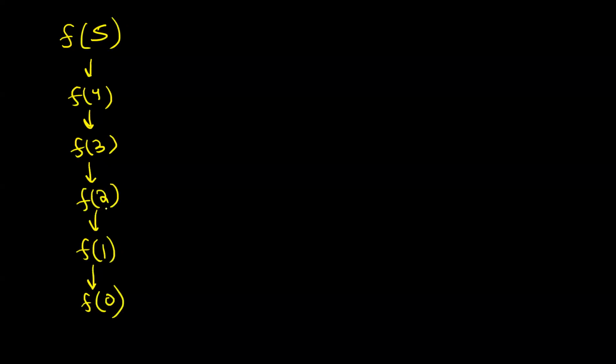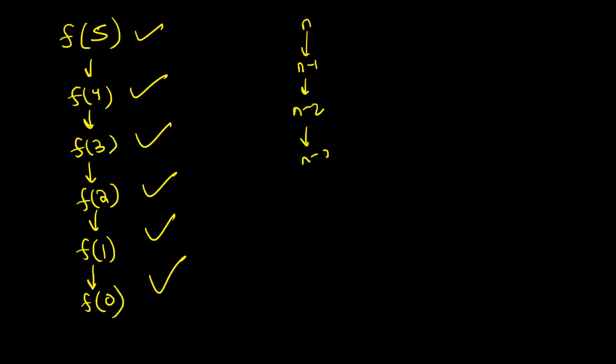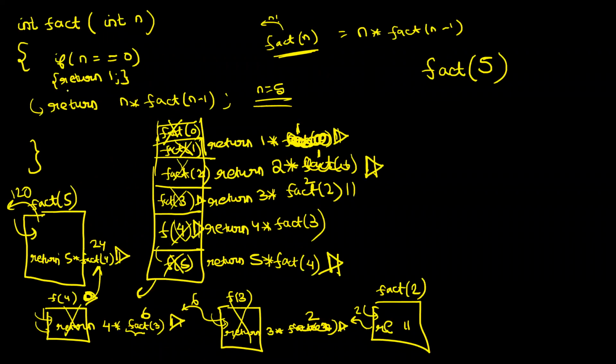So can you tell me how many function calls are made? Can anybody help me? Can I say n function calls are made? For finding n factorial, you make a call to n minus 1, then n minus 2, then n minus 3, then n minus 4. So can I say there are n different function calls that have been made? And what is the work that you are doing in every function call? You check an if and you simply return. So can I say you are doing constant work in every function call? You check this if and you simply return, right?